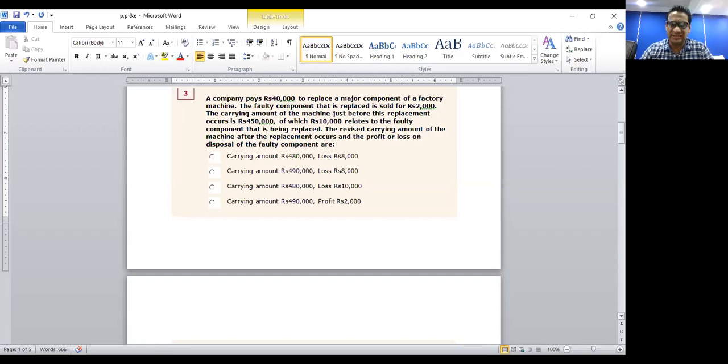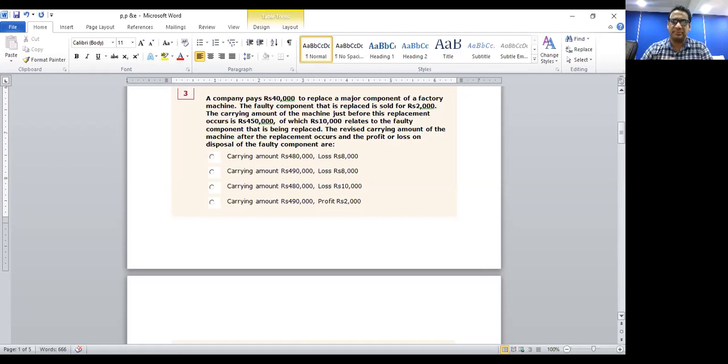I can give you 2 minutes. Can you work out here? You bought a new component for 40,000 rupees, and by selling the previous component, you got 2,000 rupees. Carrying amount of the machine before the sale was 450,000, out of which 10,000 was the cost of the faulty component. The question is about the revised cost of the machine and the profit or loss on the sale of the component.